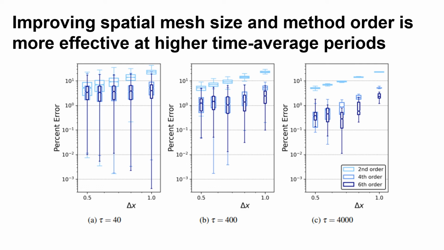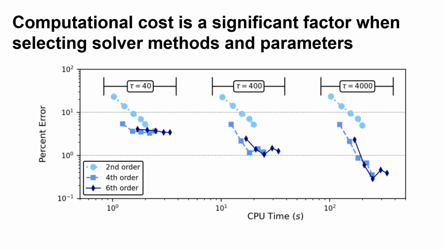So these results seem to better highlight the advantages of higher order methods, but there's one more factor to keep in mind: computational cost. Here's a different perspective on the same data. On this plot, we display percent error against CPU time.